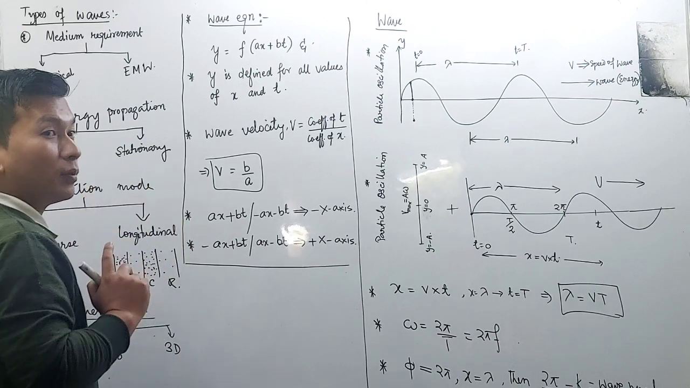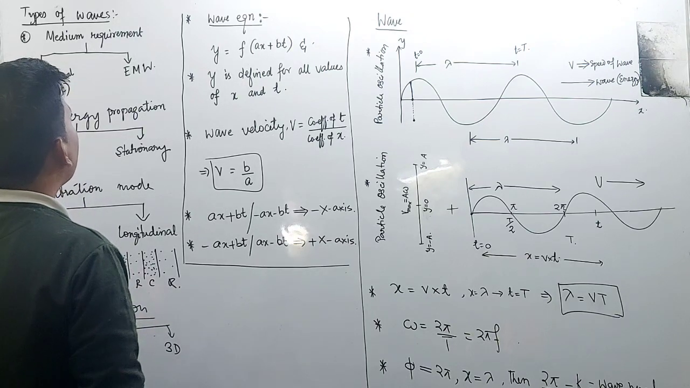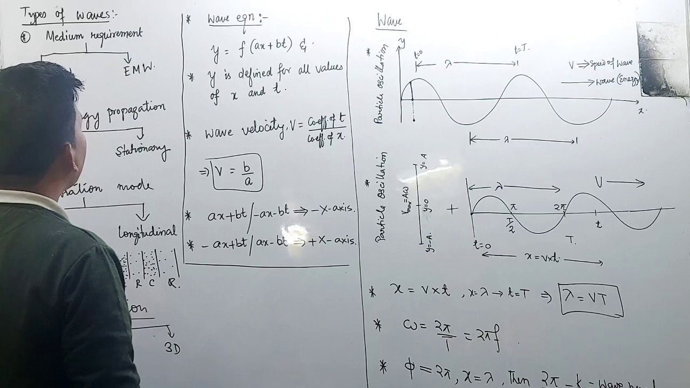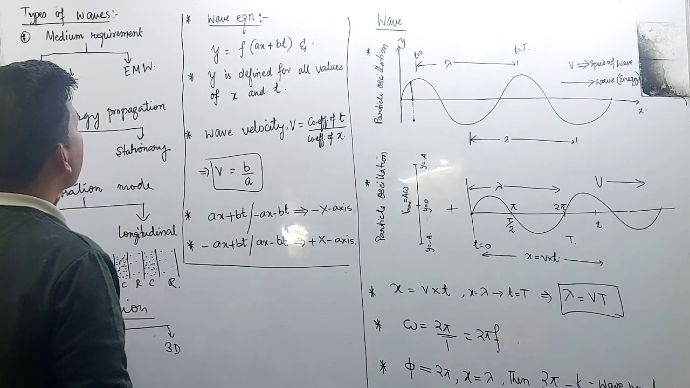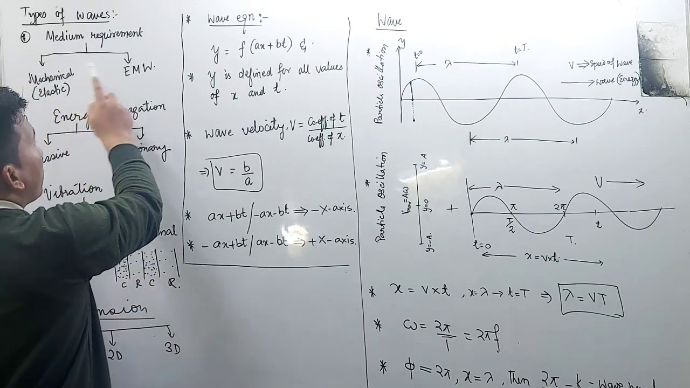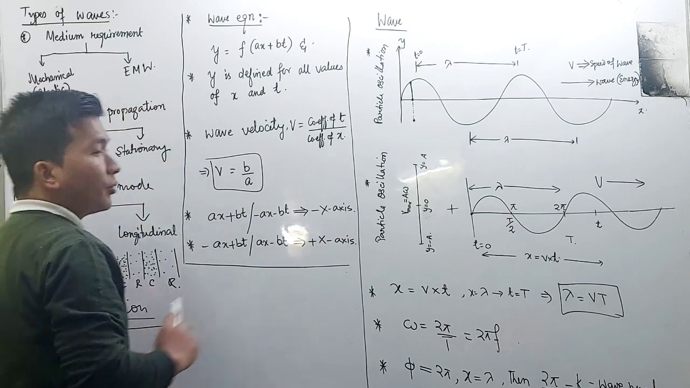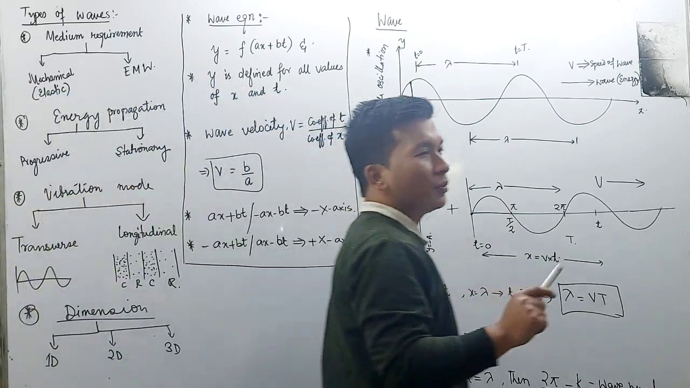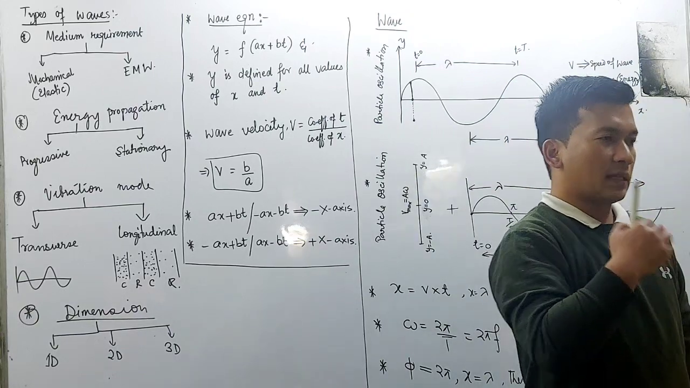When identifying the type of wave, there will be different classifications. Number one, on the basis of the medium requirement, it will be classified as mechanical wave and electromagnetic wave. Mechanical wave will require a material medium for its propagation, just like a sound wave.